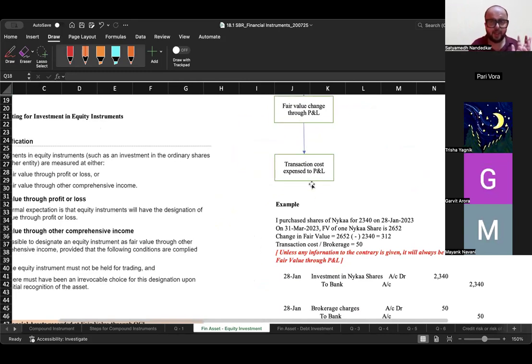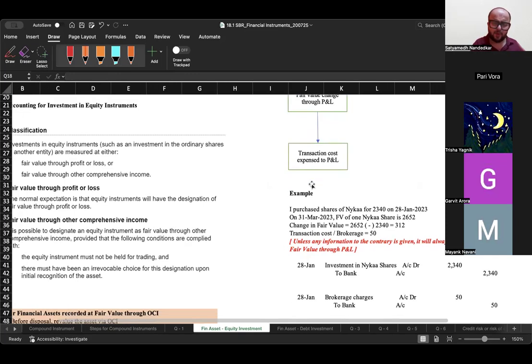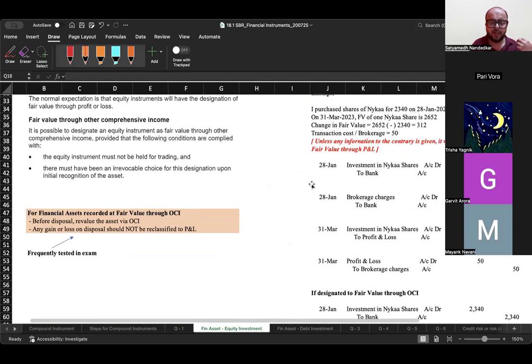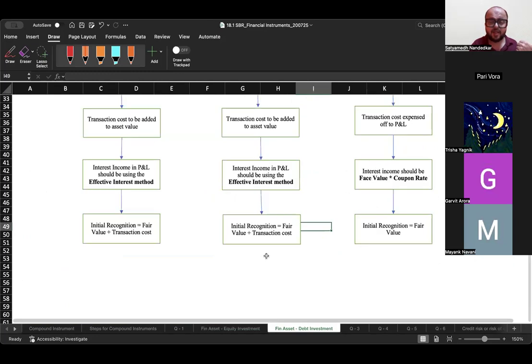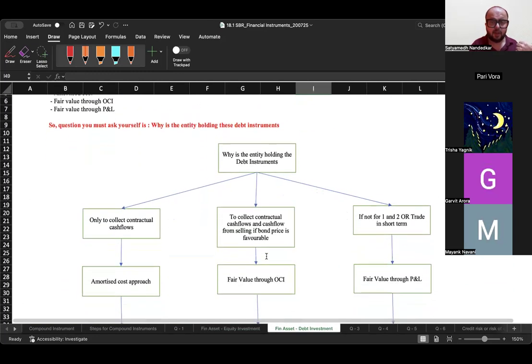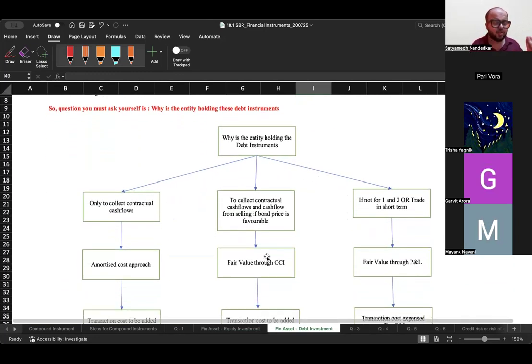where they say that this is the accounting treatment that has been done, and then you have to comment on it from an ethical standpoint. There, naturally, you will say that there is no professional competence because you did not follow, then there is no integrity. I mean, usme to same set of points keep on getting tested. Okay. Now, if the financial asset is a debt instrument, you are holding bonds or debentures of the other company, you have to ask yourself one question, which is, why are you holding the debt instrument?